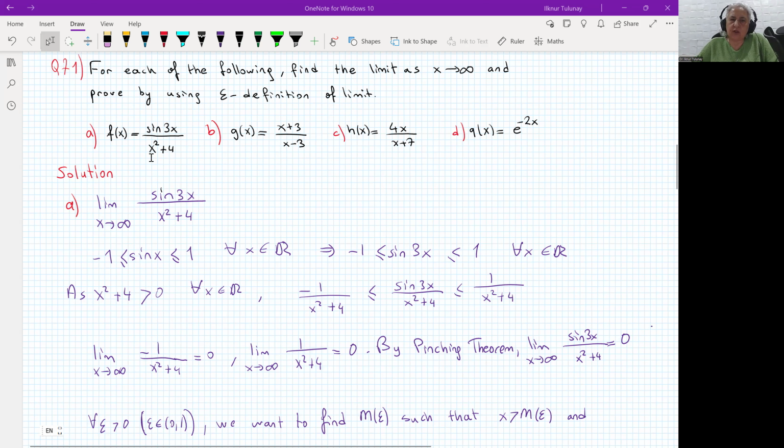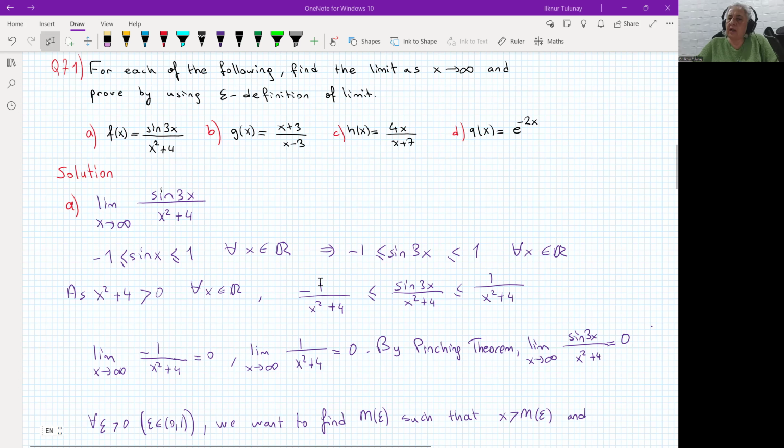Now, consider this function, sine 3x over x squared plus 4. If you have such an expression, sine divided by a polynomial, please consider this fact. Sine x, for all x in the real numbers, is between -1 and +1, including -1 and +1. This is true for all x, so it is also true for 3x. Now, x squared plus 4 is a positive number, so we can divide this inequality by x squared plus 4, and the direction of the inequalities will not change.